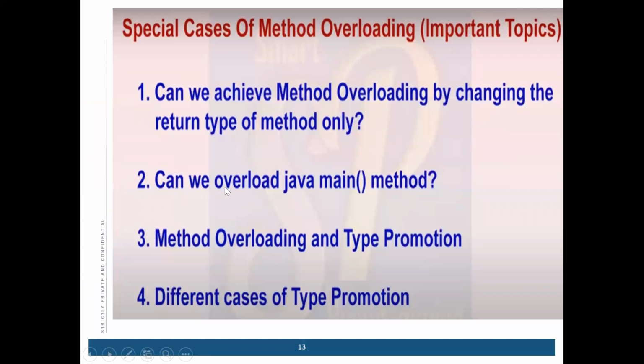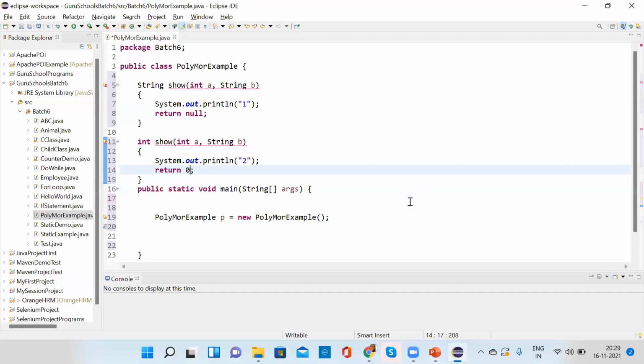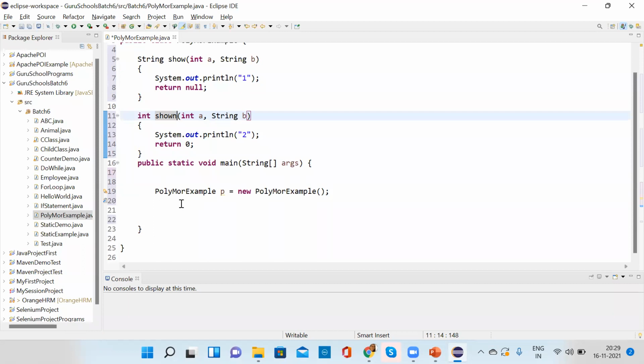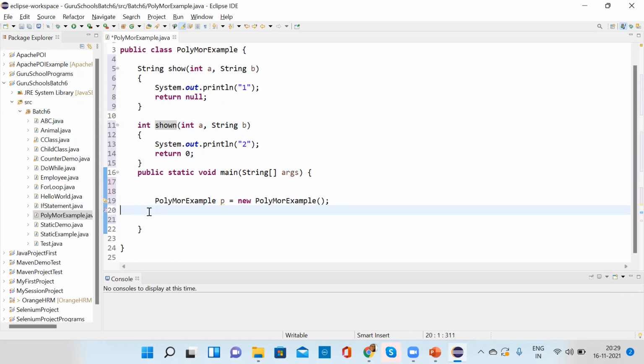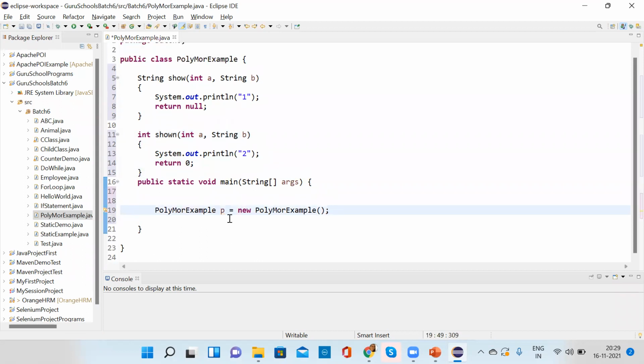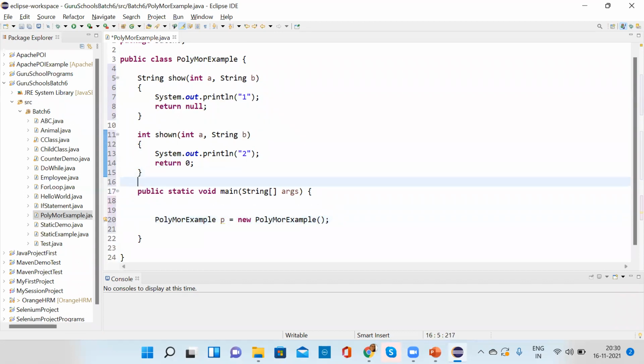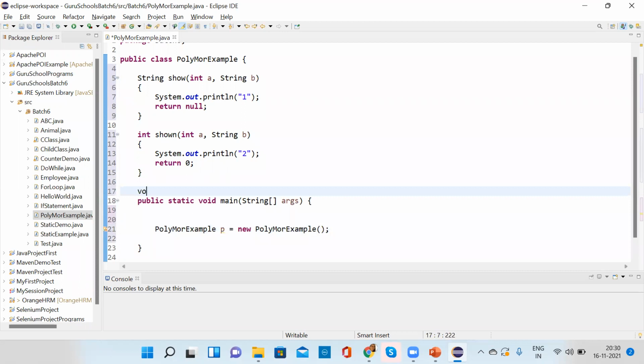Now the second question is, can we overload Java main method? Okay. No. Yes. So we'll see. I just heard someone said no. What we will do, we have already seen that we can do that. Suppose we have written void main.